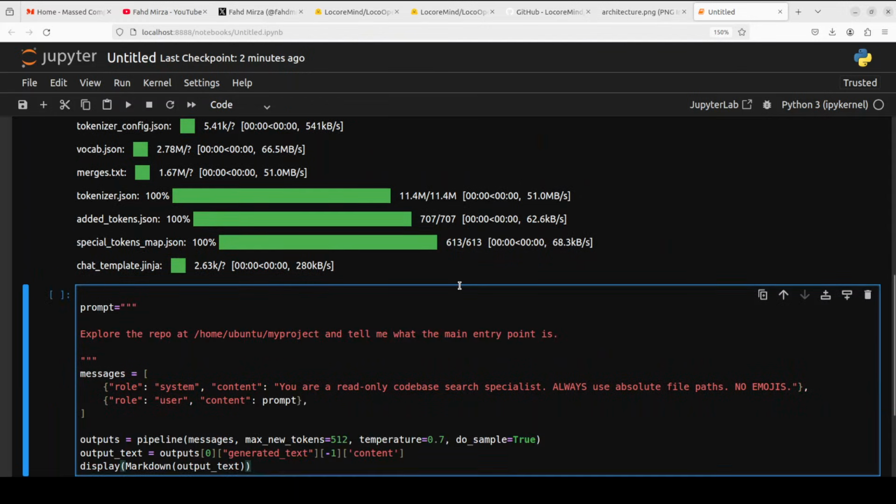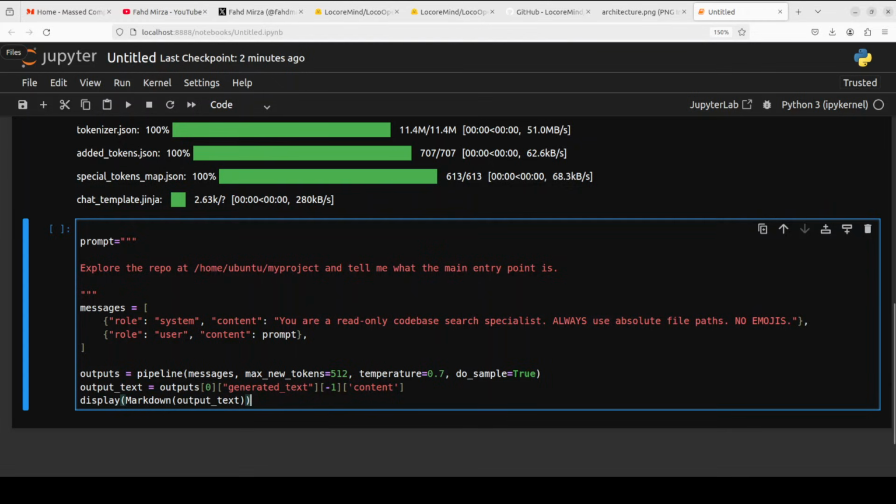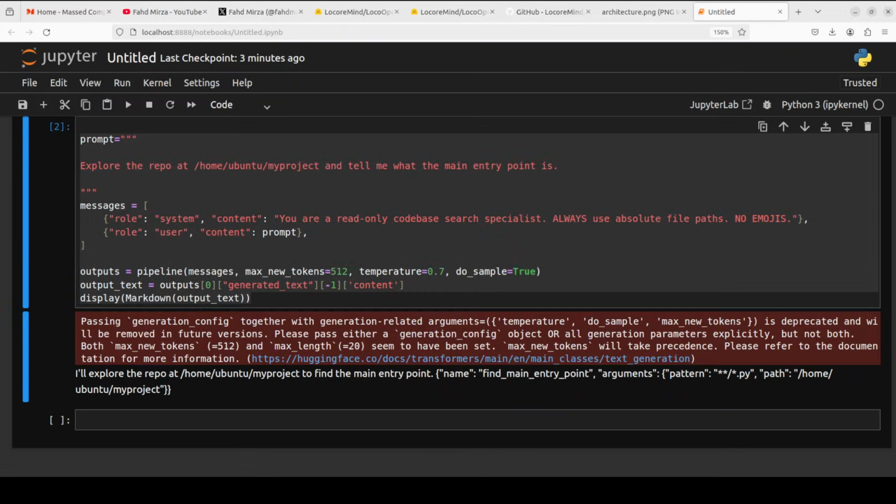If you look at this example, I'm just asking it to explore the repo at some random local path, my project, and tell me what the main entry point is. And then it's a simple system call. We are just passing it some of the hyperparameters, and then it is going to give us the result back. Let me run it and show you what it looks like.